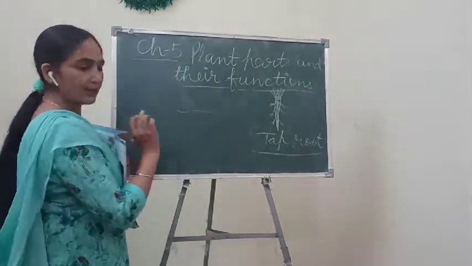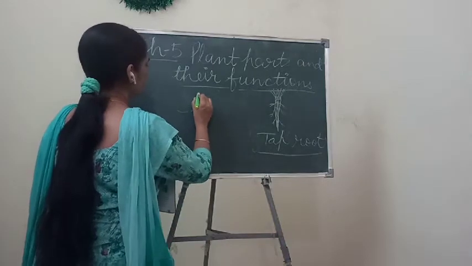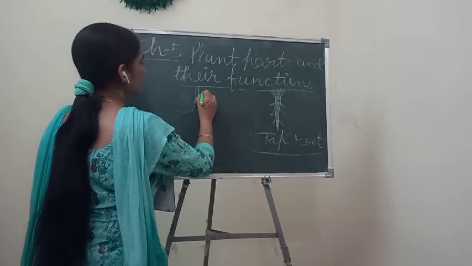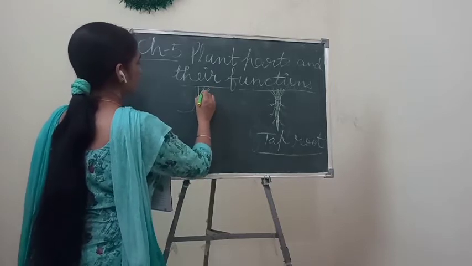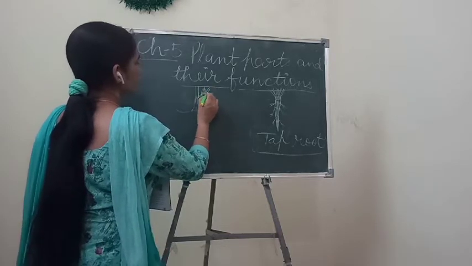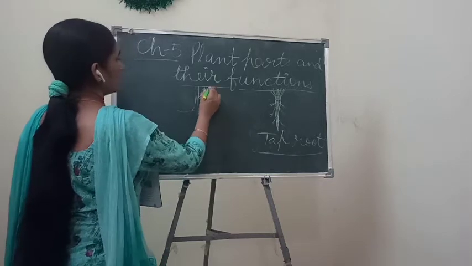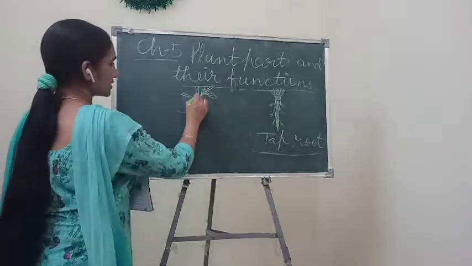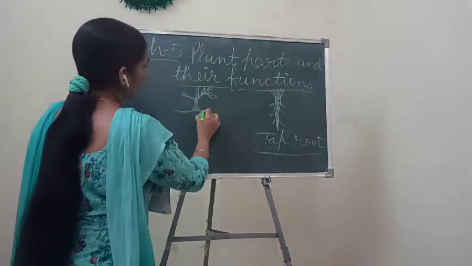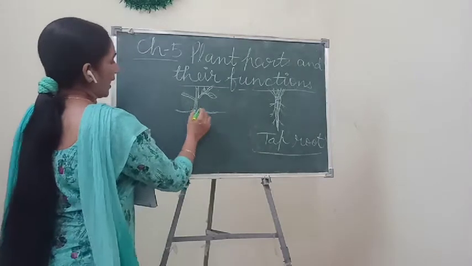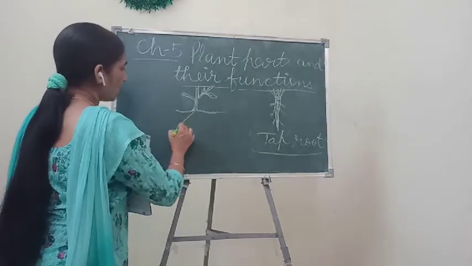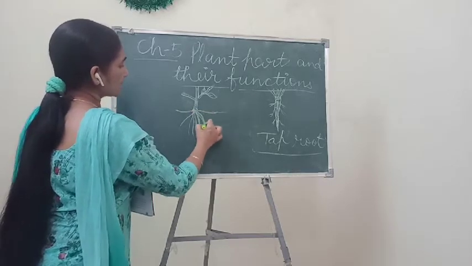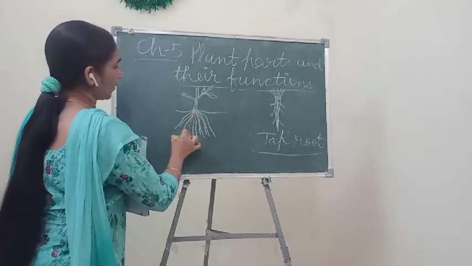This is the ground level, and here the stem is there. This is the stem of the plant, and here maybe some branch is there which gives us leaves in this way. And here also maybe another branch is there. So this is the main stem, and this is the ground level, and from here so many fiber-like structures can arise from a single point.